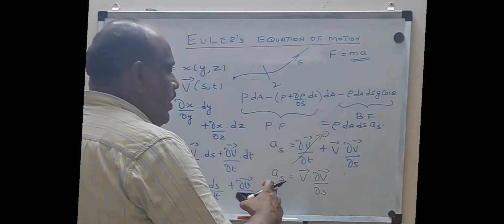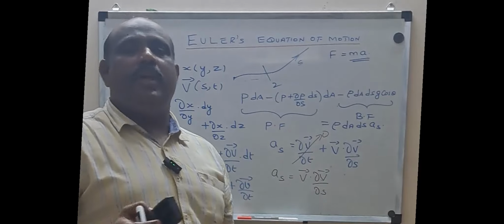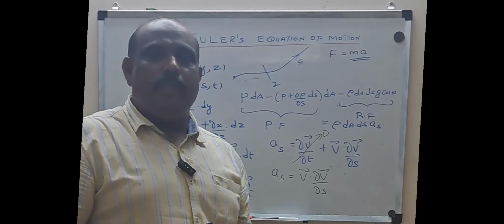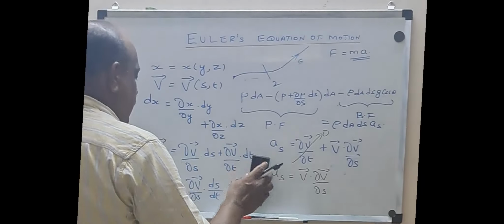Now you substitute for as in this equation. Finally we will end up with the Euler's equation. From there, if you go one more step, I will go with the Bernoulli's equation. So I hope now you got the value of as.